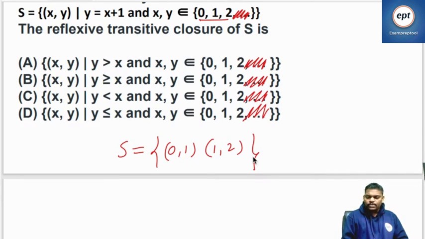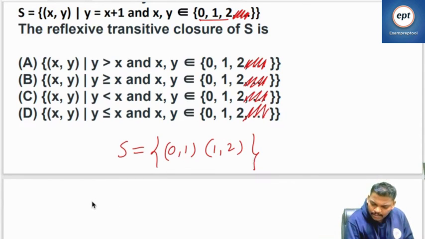Now what is the reflexive transitive closure? Let me first write the reflexive closure of S. Everyone listen.